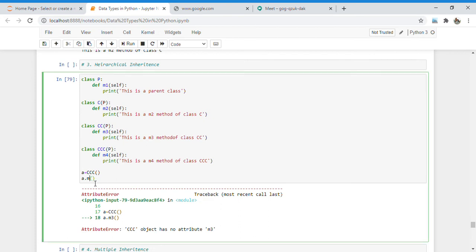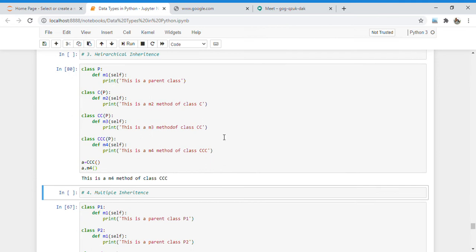So in a case where I want to use only the parent class, though there are multiple child classes, but on a particular child class I want to acquire a parent class, then at that time we use this hierarchical concept. So I am able to access only the M4 method and the M1 method. So this is all about the hierarchical inheritance.